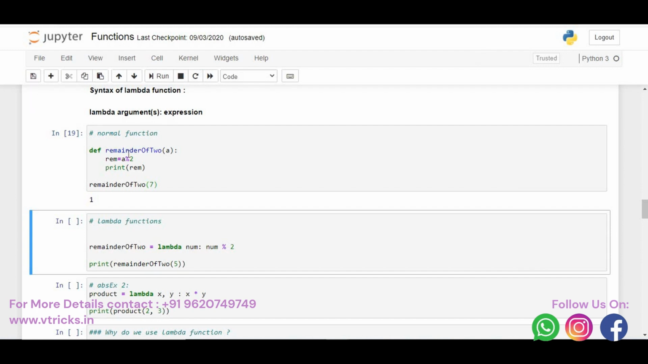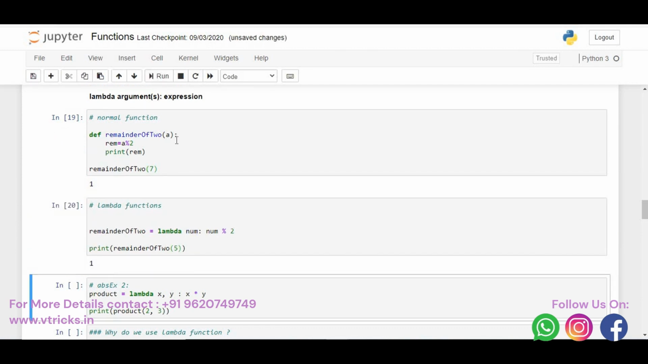Now the same function, remainder of 2, I can write in a single line, which is called a lambda function. How is that? I just say lambda num: num mod 2. This is the expression I'm accepting, and whatever parameter I accept is called num. Then I say remainder of 2 and pass 5. You can see the same function I declared here, I'm redefining once again in a single line. So how will a lambda expression look? Lambda, arguments, expression. Lambda, this is the argument I'm accepting, this is 5, then the expression, 5 mod 2. Whatever result I get will be given back as the result. When I run this, you'll get the same output as the previous function.